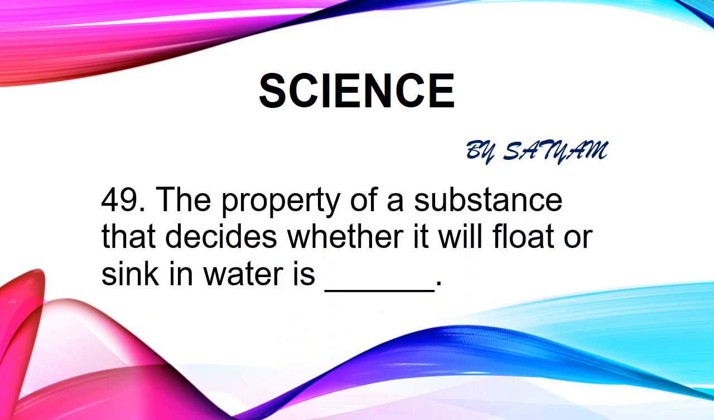The next question is: the property of a substance that decides whether it will float or sink in water is dash. The answer is density. Density is the amount of mass per unit of volume. If an object is heavy and compact, it has high density and vice versa. Objects which are less dense than water float, and those which are denser than water sink in water.